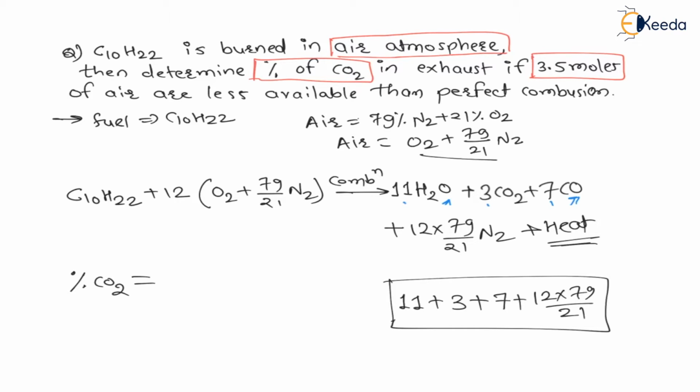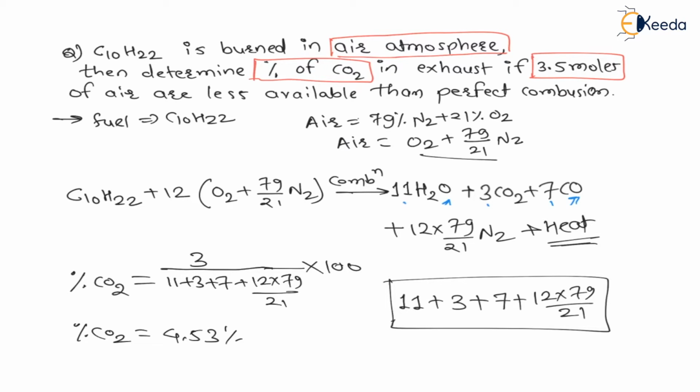Carbon dioxide molecules are 3, therefore the percentage of carbon dioxide in the exhaust will be the number of carbon dioxide molecules divided by the total, that is 11 plus 3 plus 7 plus 12 into 79 by 21, into 100. If I want to find the percentage, I have to multiply with 100, and if I do this calculation, the percentage of CO2 in the exhaust will be 4.53%. Therefore this is your answer for the question.